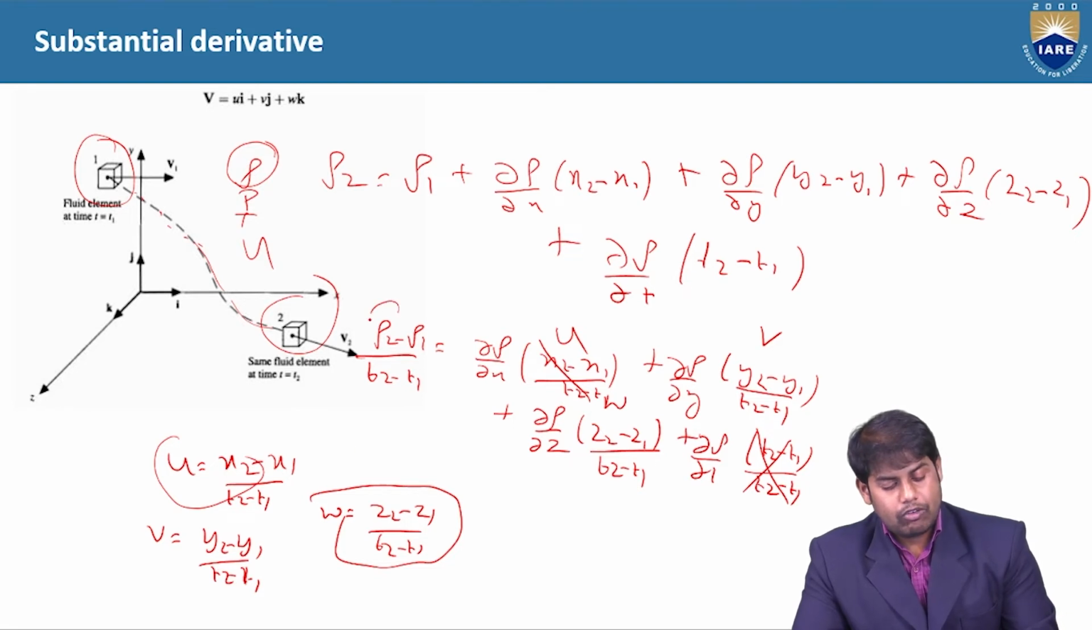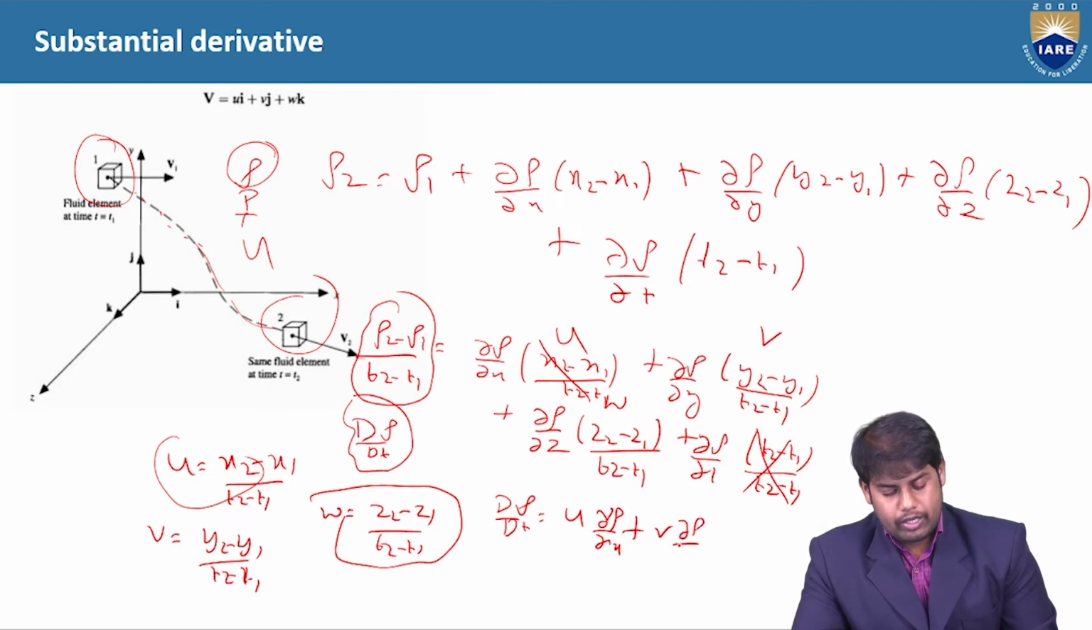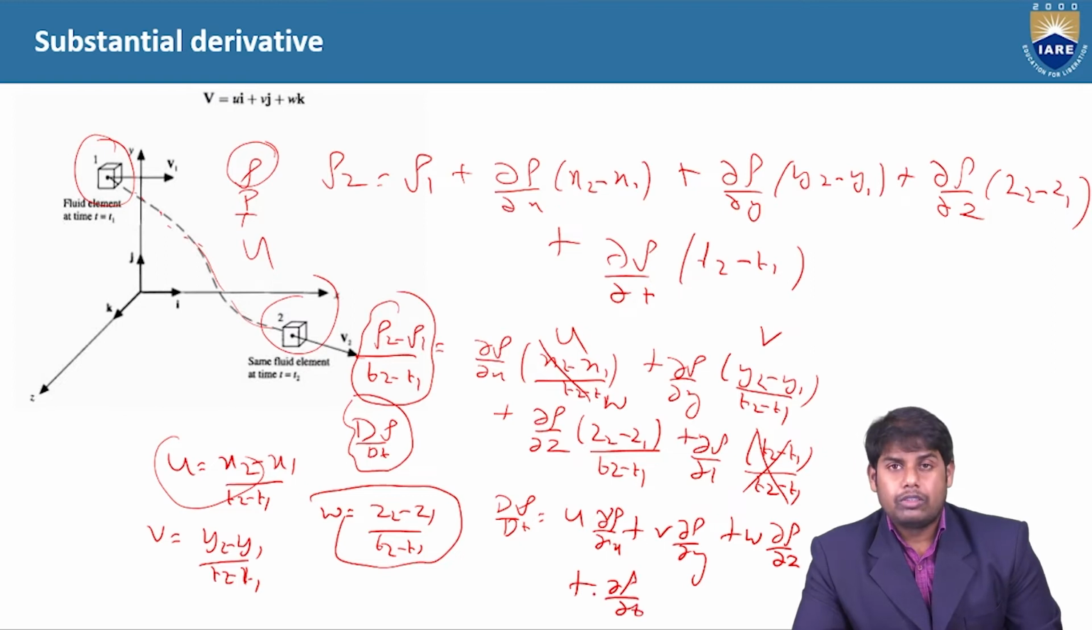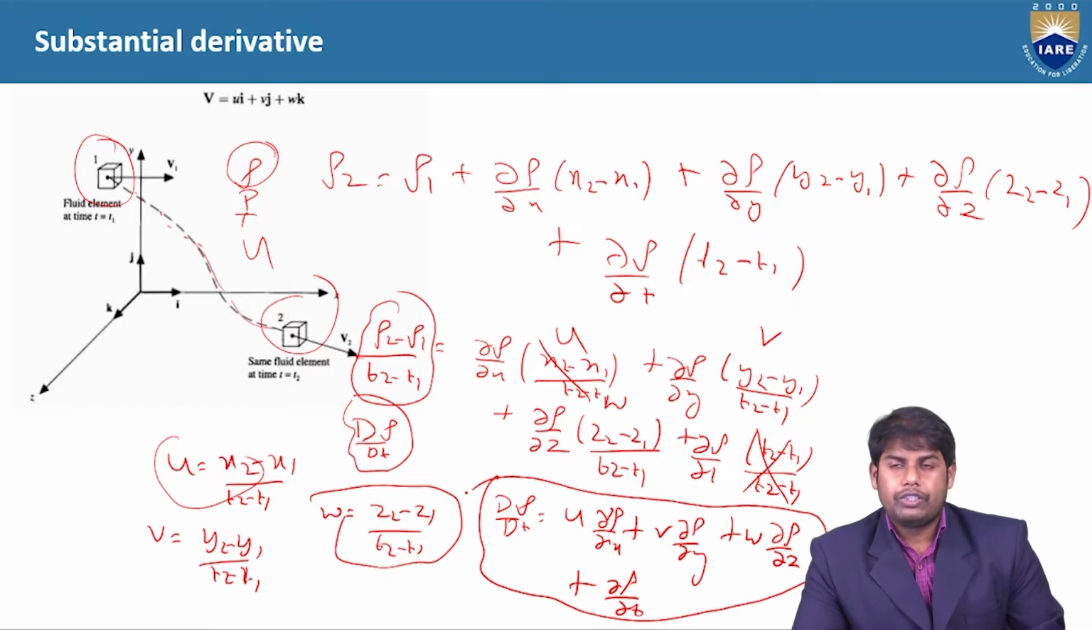So here this quantity rho 2 minus rho 1 divided by t2 minus t1 is capital D rho by dt. Fine. So this one is capital D rho by dt, which is called material derivative or total derivative or substantial derivative. So D rho by dt is written as u into dou rho by dou x plus v into dou rho by dou y plus w into dou rho by dou z plus dou rho by dou t. So this is the substantial derivative of the density. Okay, so this is what we have.